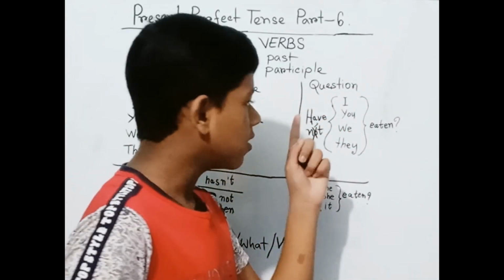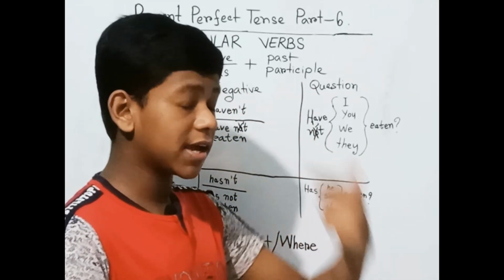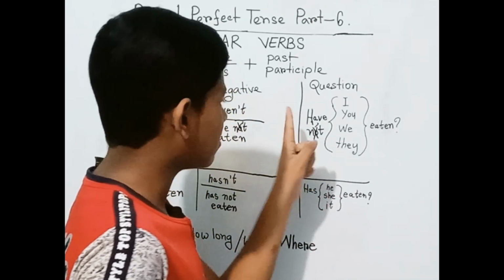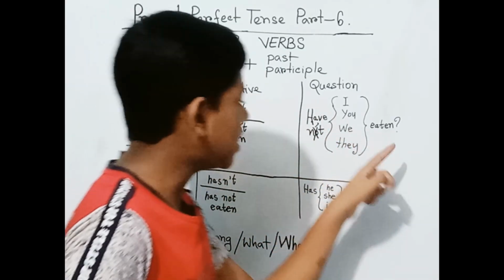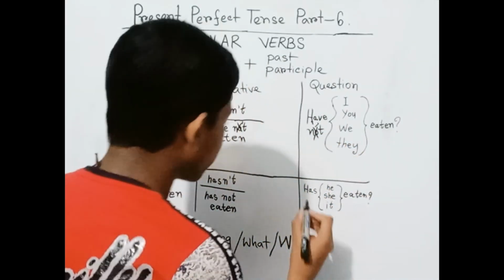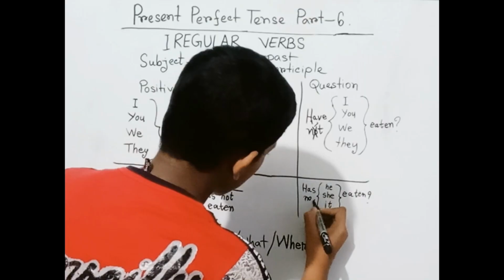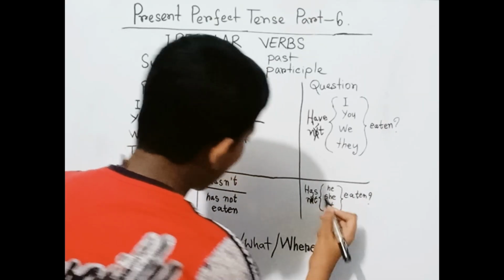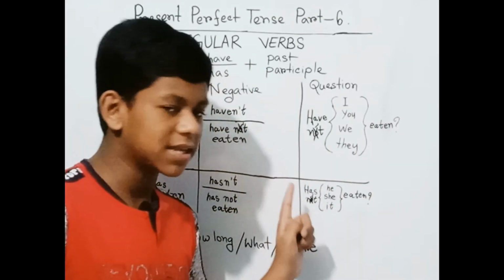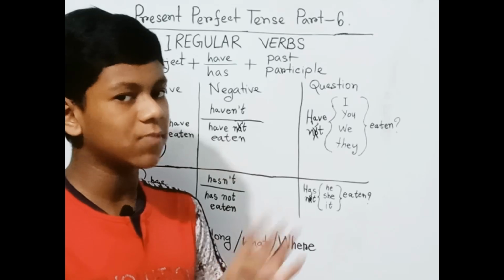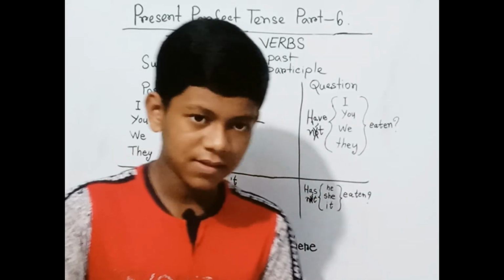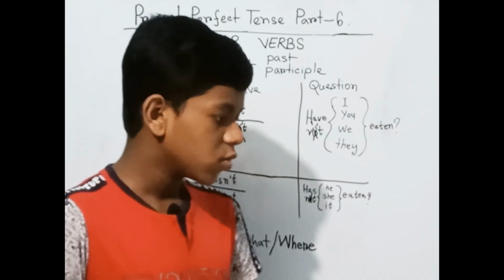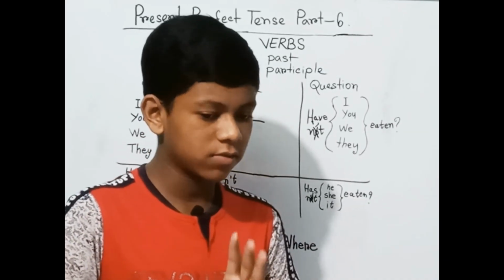So let's see. If we want to make it into the negative form of the question, then it becomes: haven't I eaten? Haven't you eaten? Haven't we eaten? Haven't they eaten? Same as here: hasn't he eaten? Hasn't she eaten? Hasn't it eaten, and going like this. We can also add the person's name. So here we have already understood this.